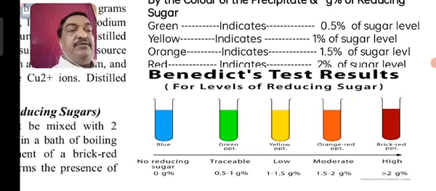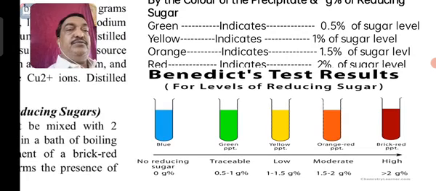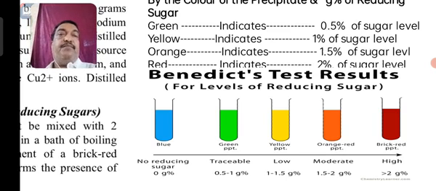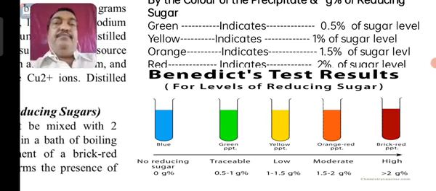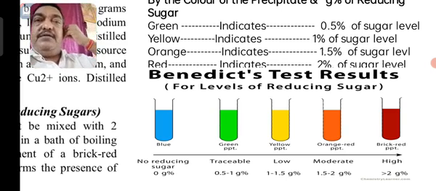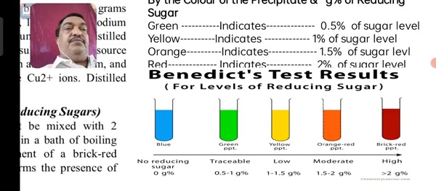So this is a chart I have just mentioned here, and the colors are also there. Even you can do this test at home by using the Benedict reagent which is available, and in a test tube you just place the urine of the patient, add a few drops and heat it. So the different possible colors you can expect. If there is no sugar, it will be as it is. If there is a small change in the sugar content, then the situation is different. Like this, you can see or view the impact of all these.